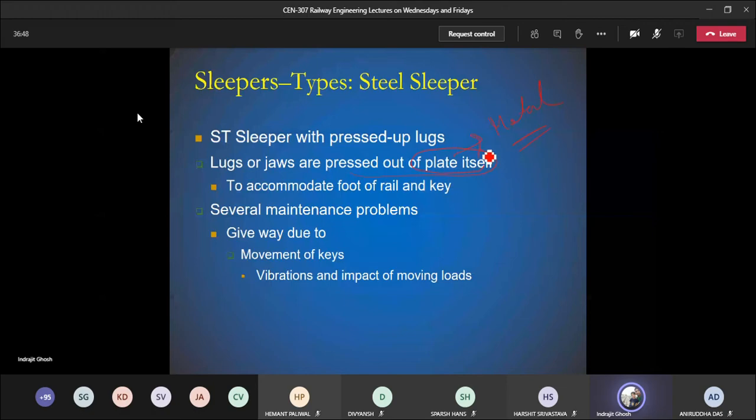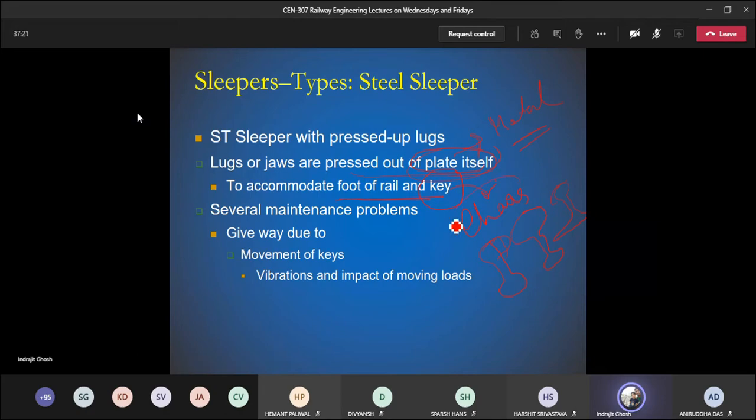From the metal itself, we take some portion out and place the rail to accommodate the foot of the rail and the key. Key we have seen earlier when we talked about chairs, when we talked about different types of rail: dumbbell shape rail, bull-headed rails, and flat-footed rails.